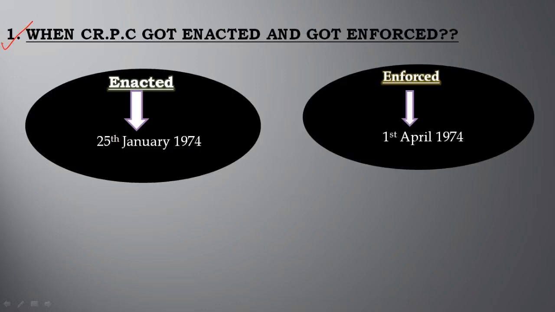So the first topic is when Cr.P.C. got enacted and got enforced. It got enacted on 25th January 1974, means on this date it got the presidential assent, and it got enforced on 1st April 1974, means on this date it got notified in the official gazette.